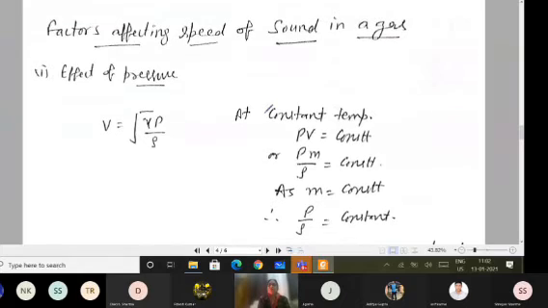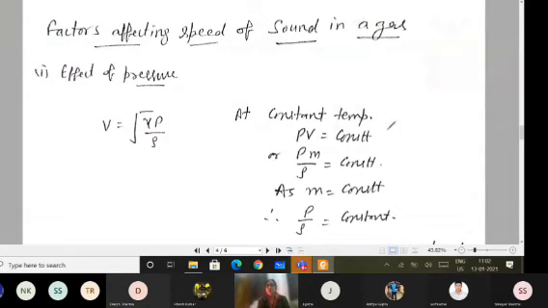Now we want to discuss the factors which are affecting the speed of sound when it is moving through the air or through any gas. So first heading with you is: what is the effect of pressure? If I change the pressure, whether the speed of sound will change or not. This is the formula which we have just verified: V equals square root of gamma P upon rho.